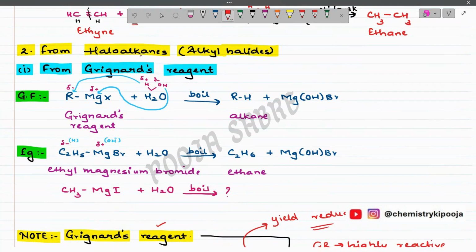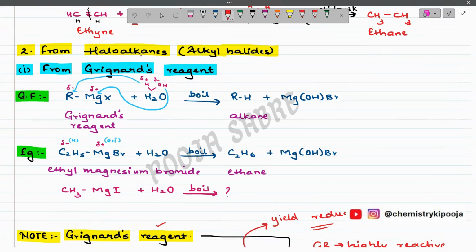Already I have explained the concept. When Grignard reagent comes in contact with moisture or water, we will be getting alkane. Now, how to proceed? Remember students, in the previous chapter also, I explained to you, chemistry is all and all about the charges. The simple and golden trick is you need to know the charges. You need to identify the charges. Once you know the charge, then the opposite charges will form a bond. That's it.